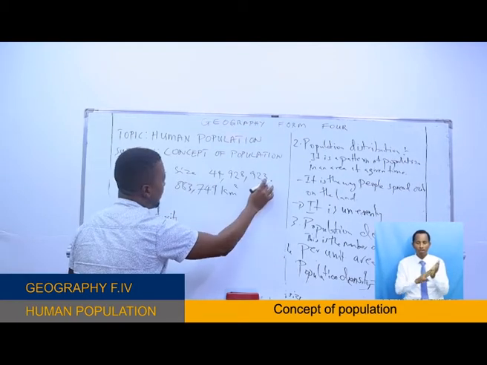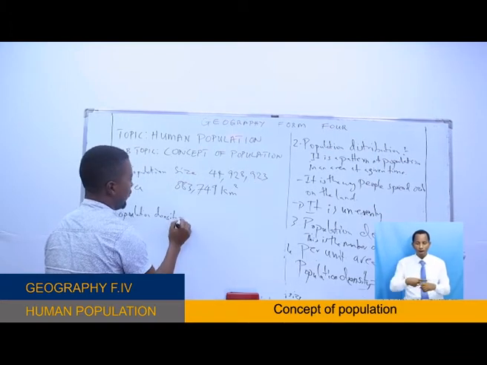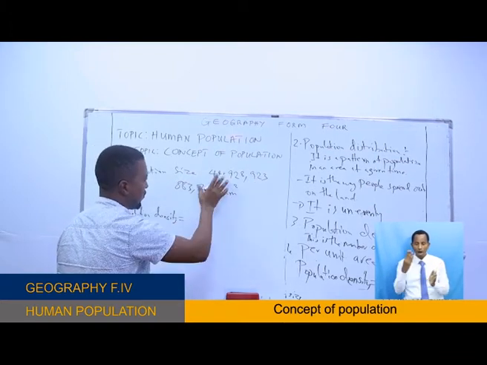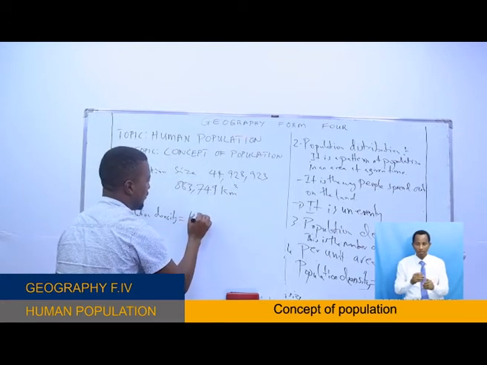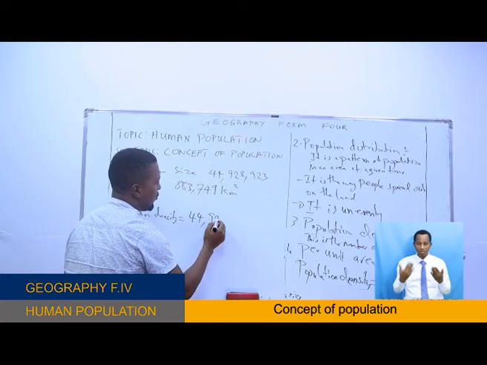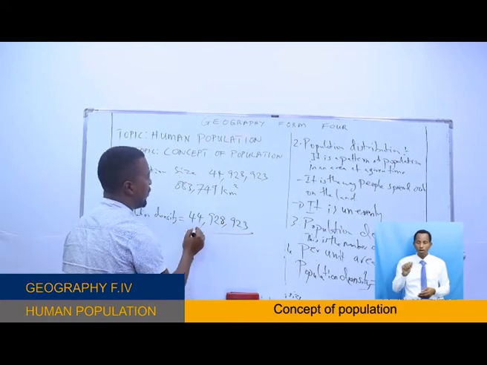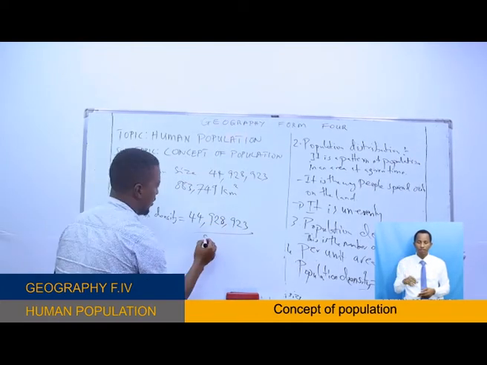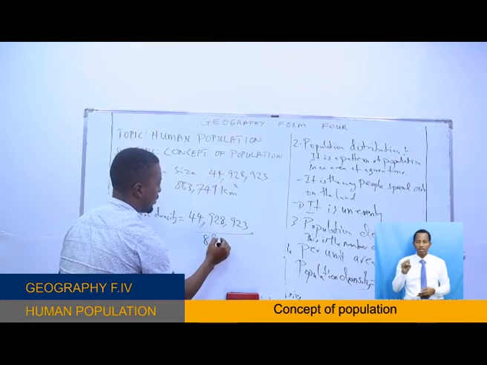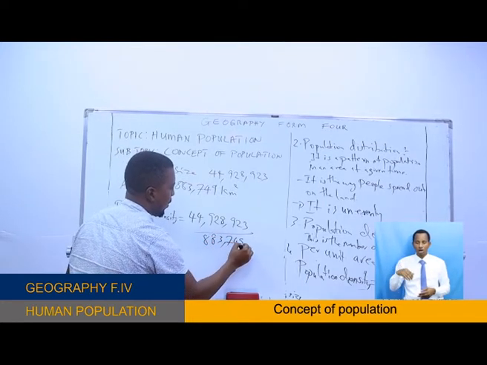So population density will be the number of people in Tanzania, 44,928,923, over this square kilometer area.